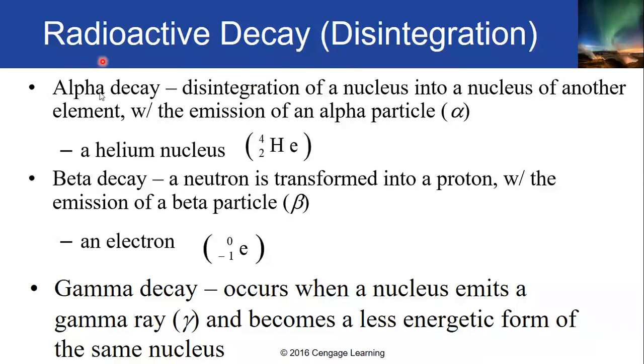So maliwanag sa atin yun that in alpha decay, it will form a new element with the emission of the alpha particle. Thus, it will lose two protons. While in beta decay naman, it will gain a proton and at the same time it will emit a beta particle or the electron itself. Thus, it will lose an electron. Okay? So, ganun ang nangyayari sa beta decay. And in gamma decay, you have an energetic nucleus that will just give off some energetic particle called the gamma ray and it will become less energetic.